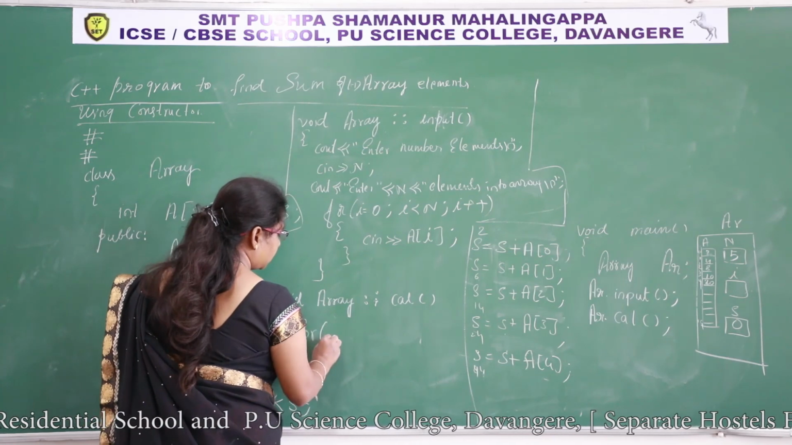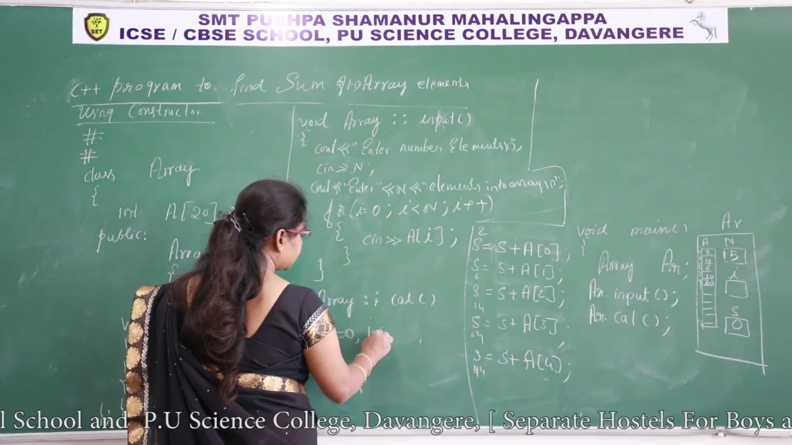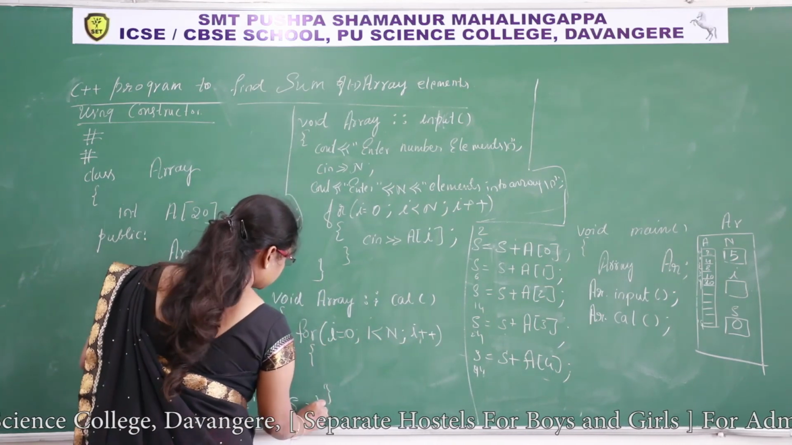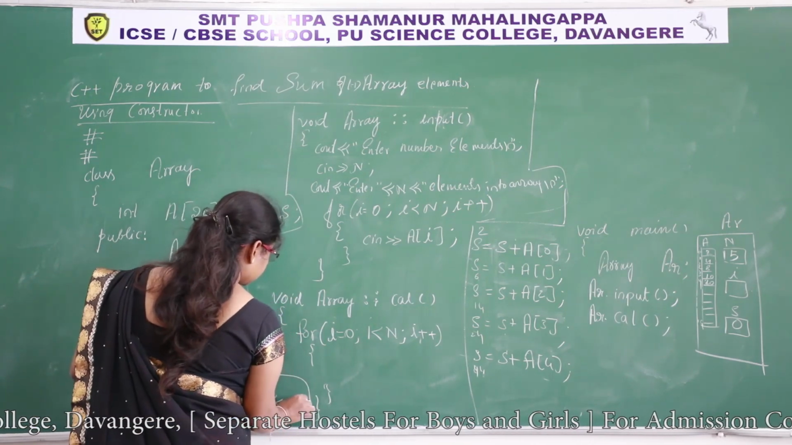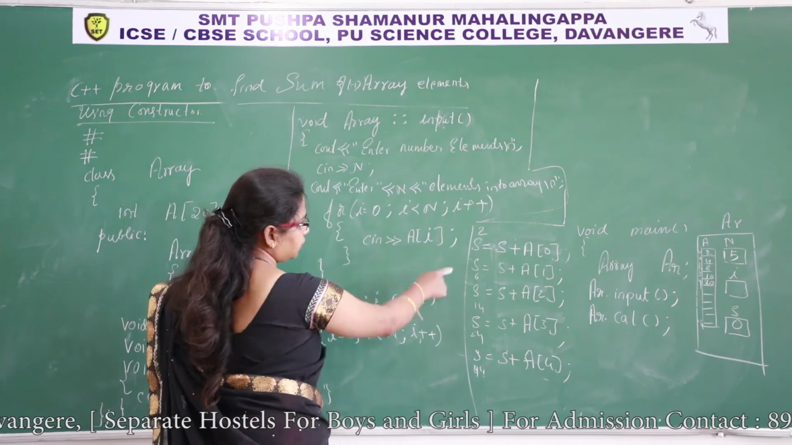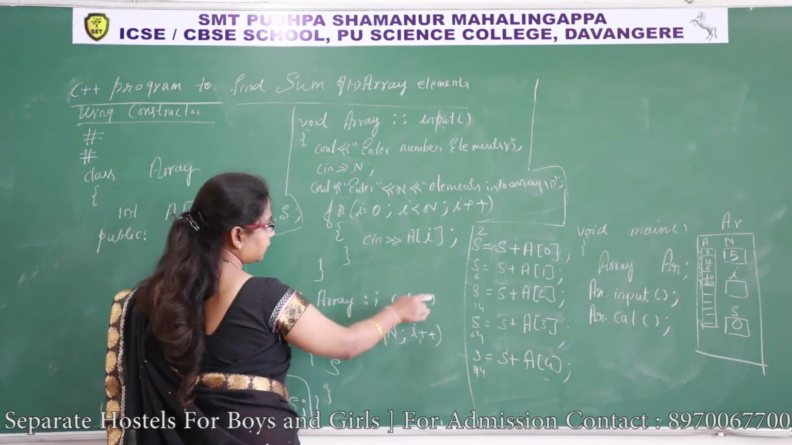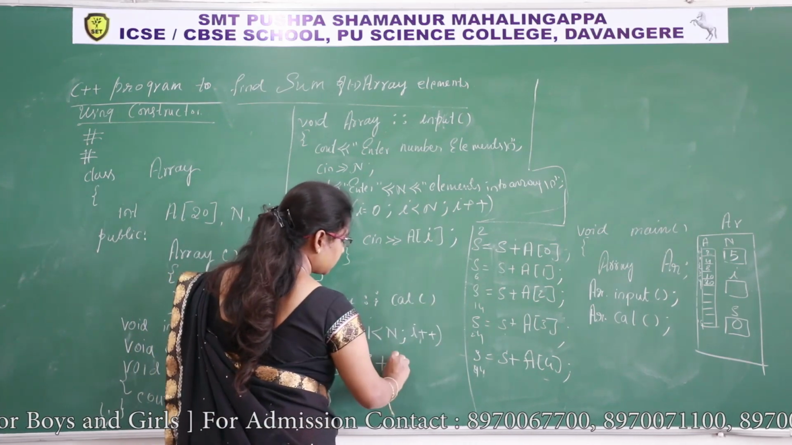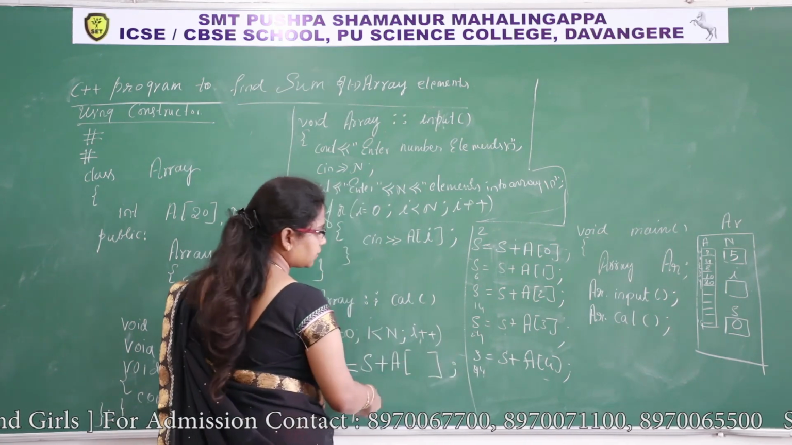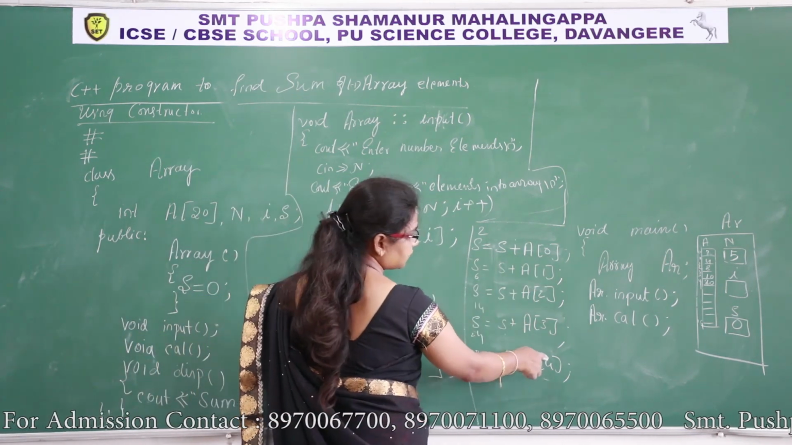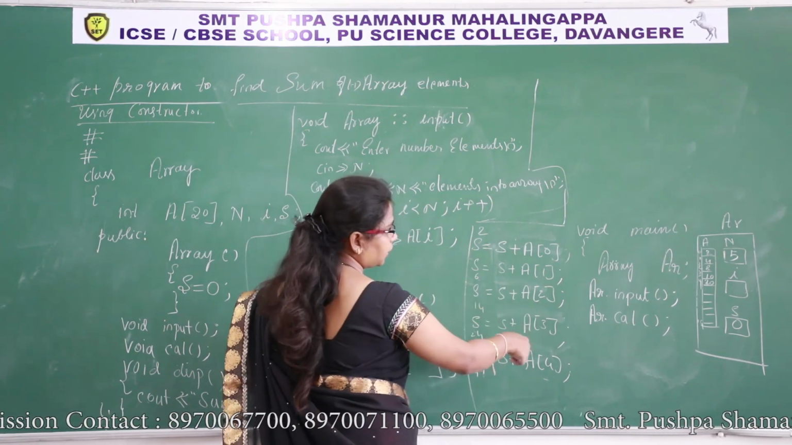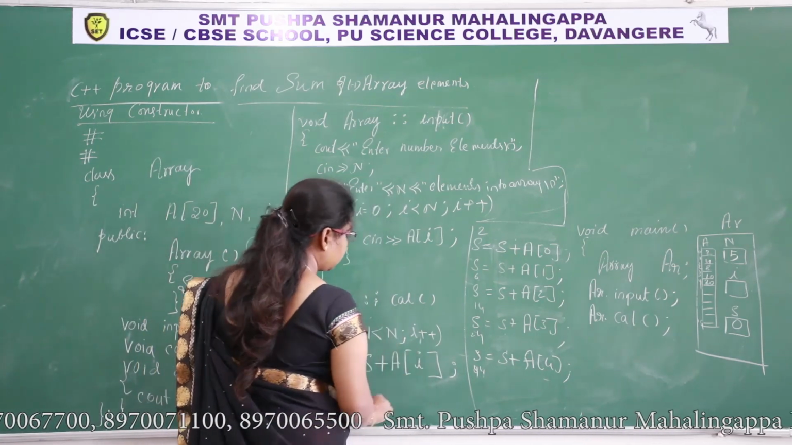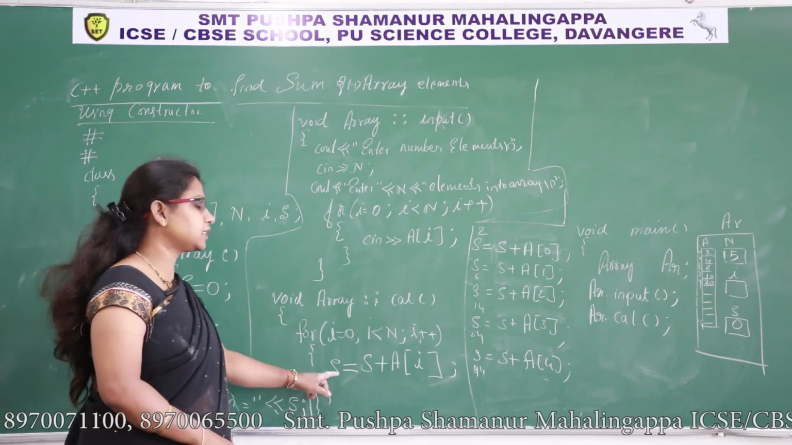For i is equal to 0, i less than n, i plus plus. s is common, we can write the assignment operator, s plus A, parentheses, square brackets, everything is common. Only the varying thing is the indices, isn't it? 0, 1, 2, 3. Who represents the index here? i is representing the index. So instead of writing 0, 1, I can write i here. Finally, the answer is in s.